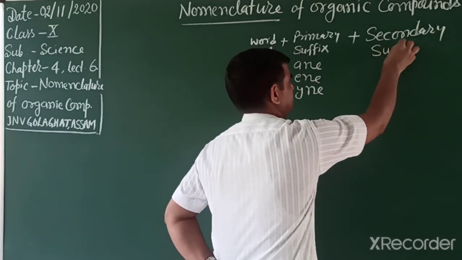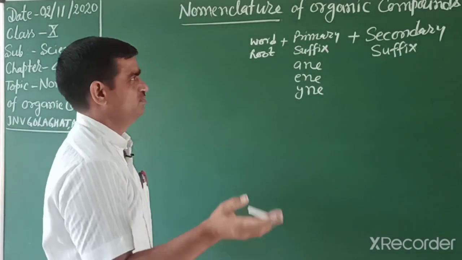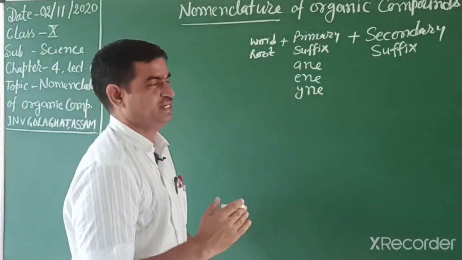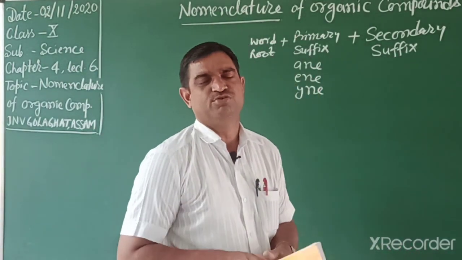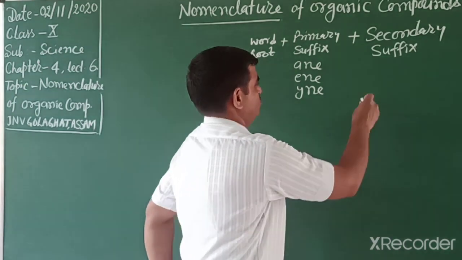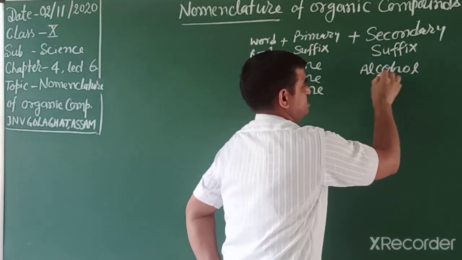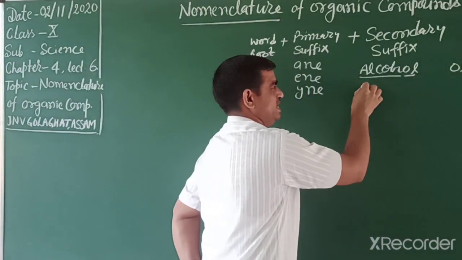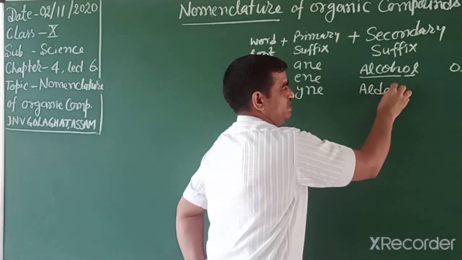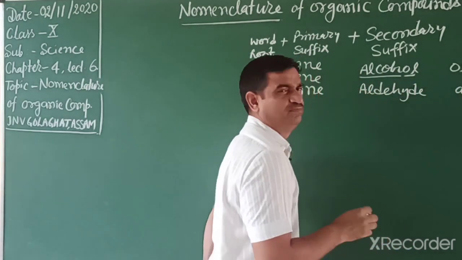Secondary suffix. Students, as given in your NCERT book, for alcohol we write the secondary suffix "ol". For aldehyde, we write "al".